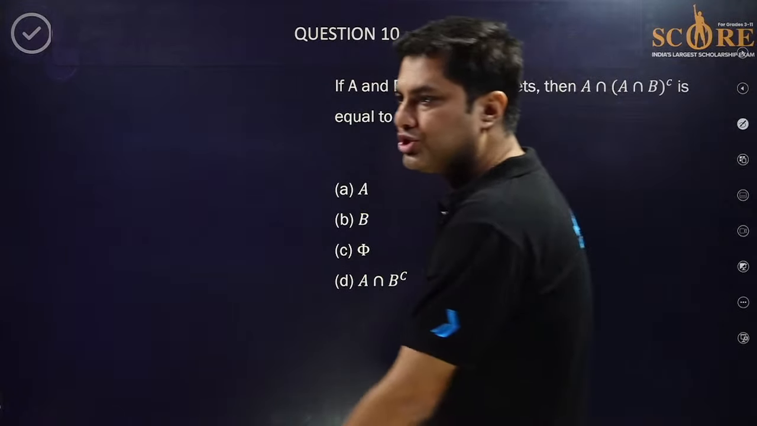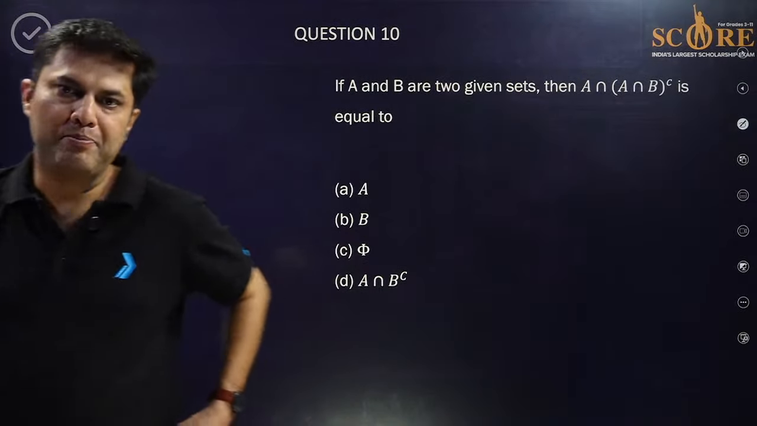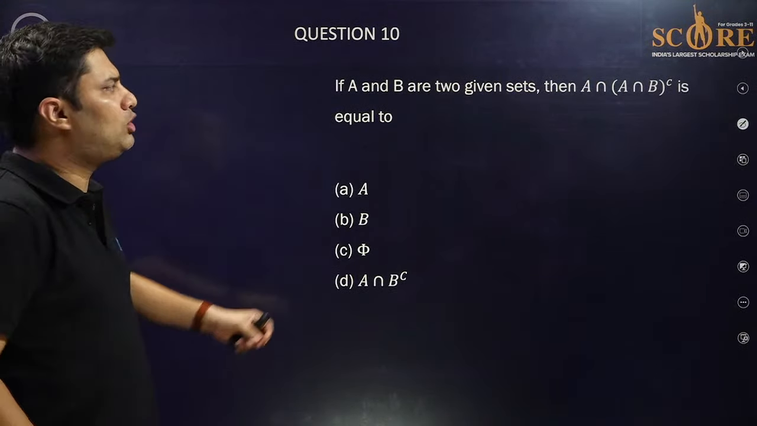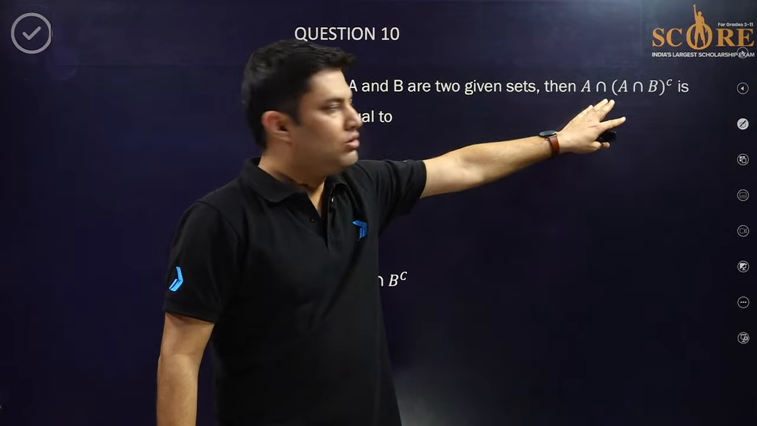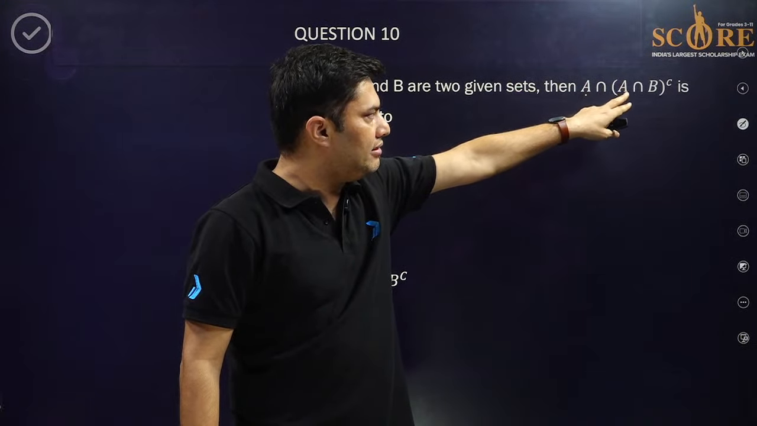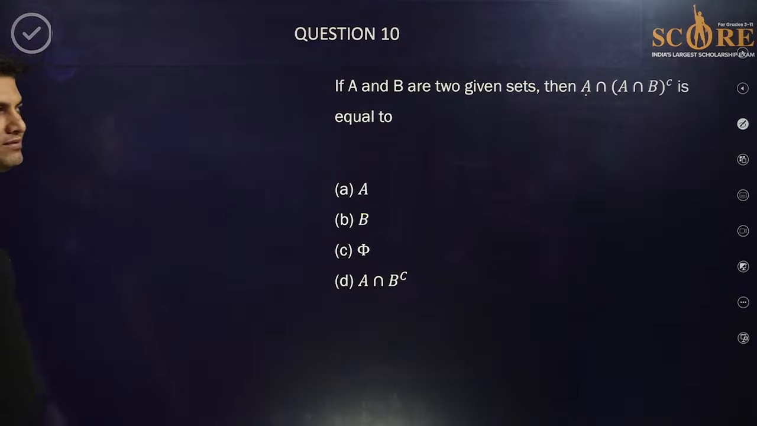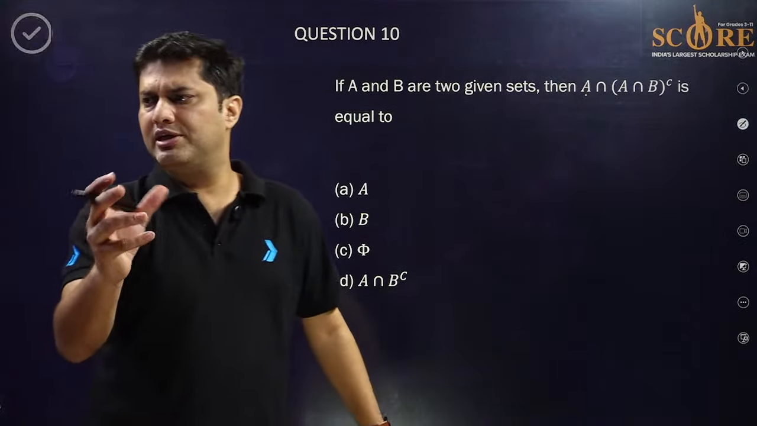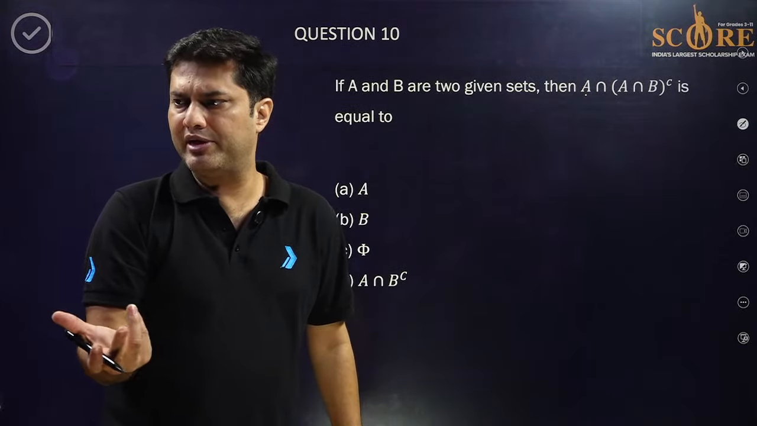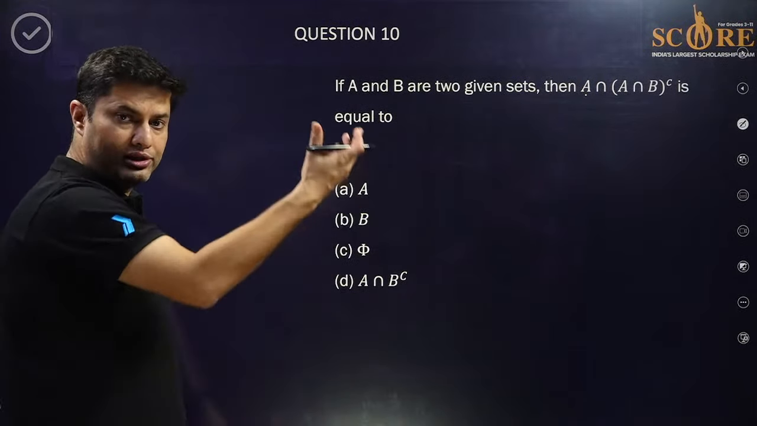And the last question of the day. If A and B are two given sets, what is A intersection (A union B) ka complement? I think Venn diagram is an easy part to solve. Hi Mahesh, Urmila. So can you solve this via Venn diagram?